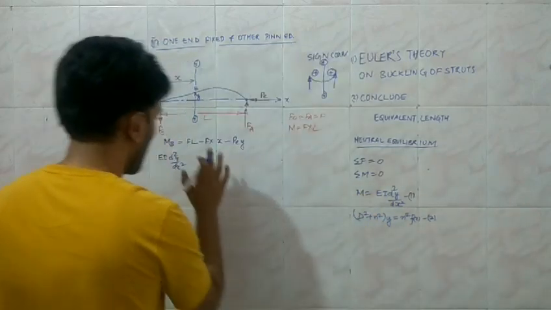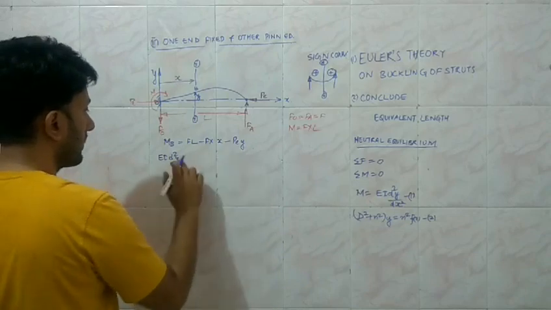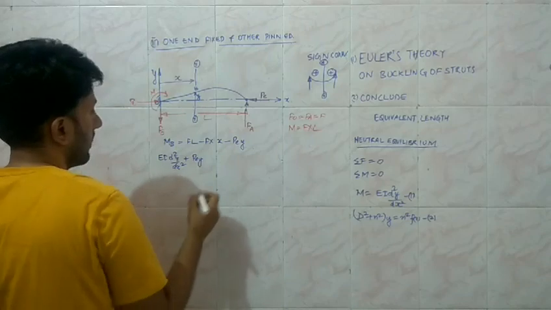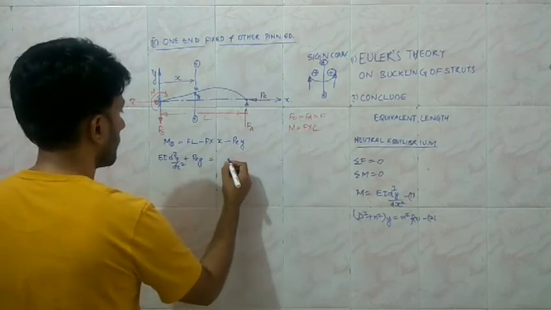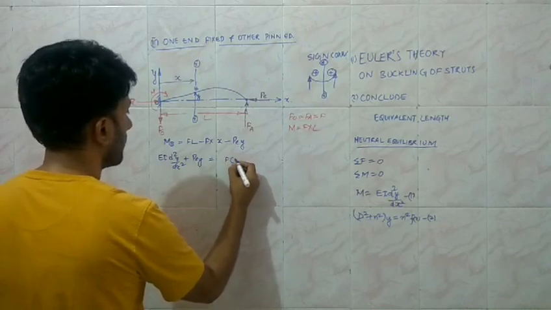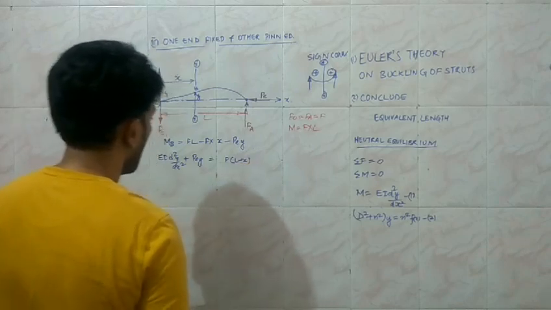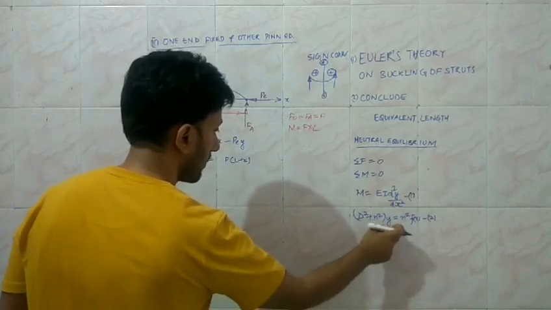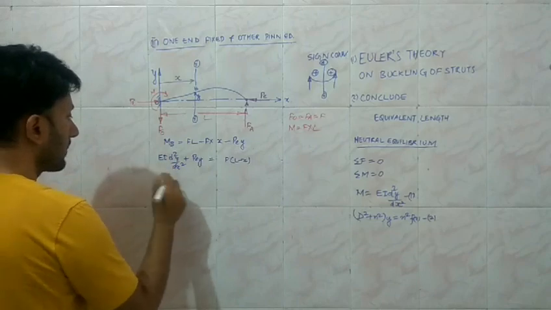So in order to transform this equation into this form, I am going to consider the y term over here. So this is going to be PE into y, and non-y terms are going to be on the right hand side. So I am going to have F into L minus x on the right hand side, and in order to transform this equation into this form, we are going to divide the whole equation throughout by EI.